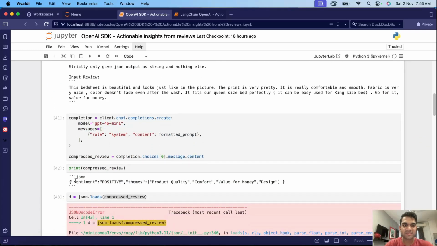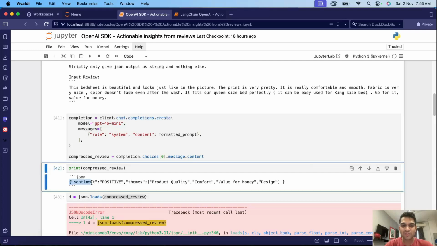Proper JSON puts a lot of pressure on the LLM: it has to put a quote in a specific place, a colon at a specific place, a comma. So we can ask it to give just "sentiment:" and the value, and then themes as a comma separated list, and we can parse it programmatically using regex or something.